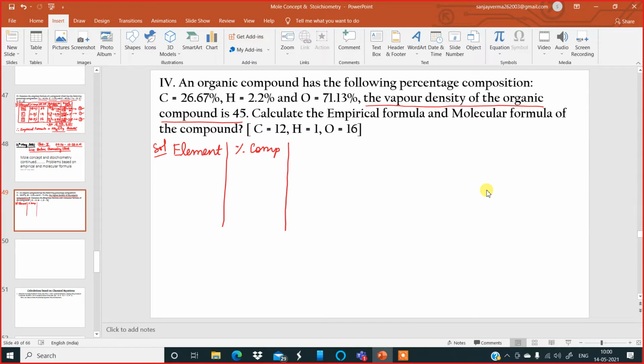The third column is for atomic weight. The fourth column is for relative number of atoms. And the last column is for simple ratio.